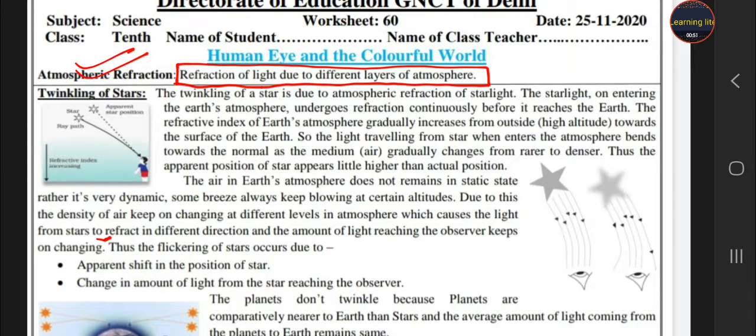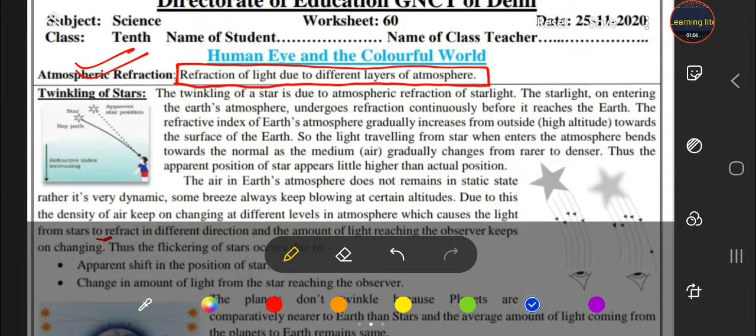First of all, today we discuss the twinkling of stars. Why do the stars appear to twinkle? Why do you notice in the sky at night time that stars twinkle? So it is all due to the atmospheric refraction of light.